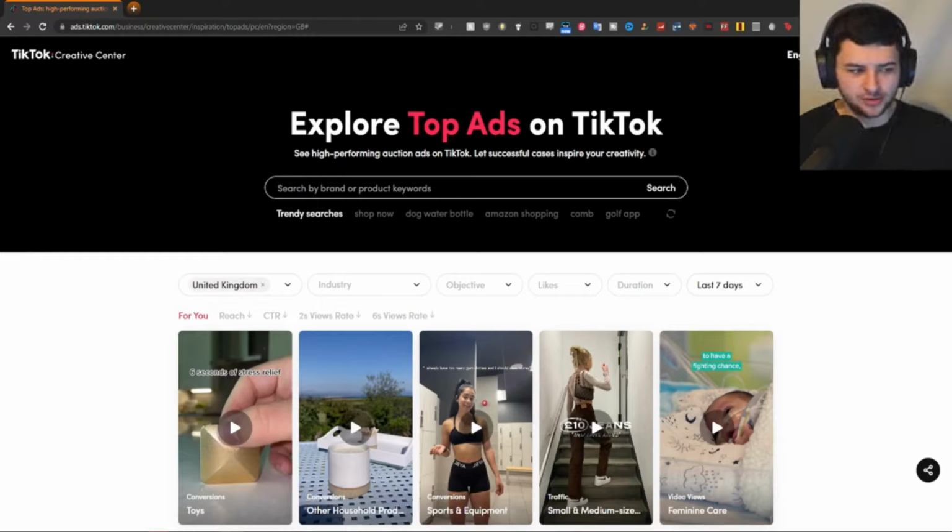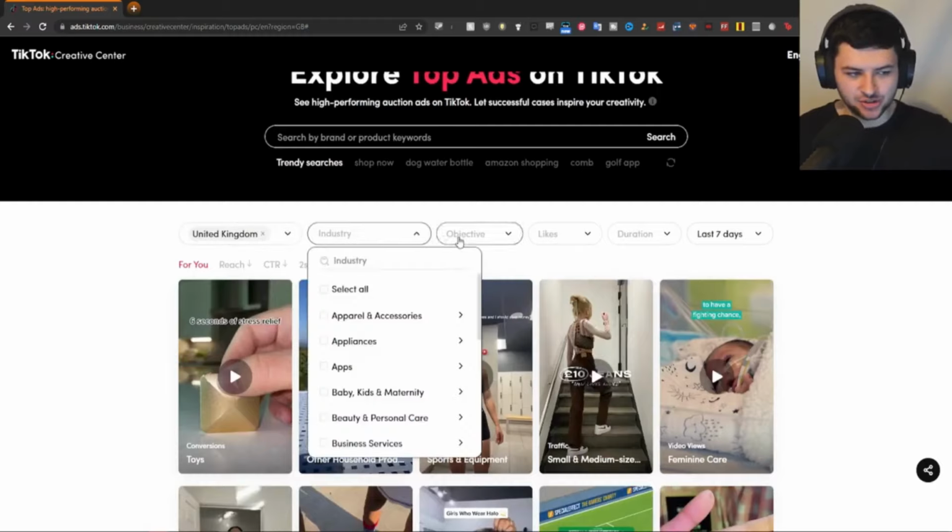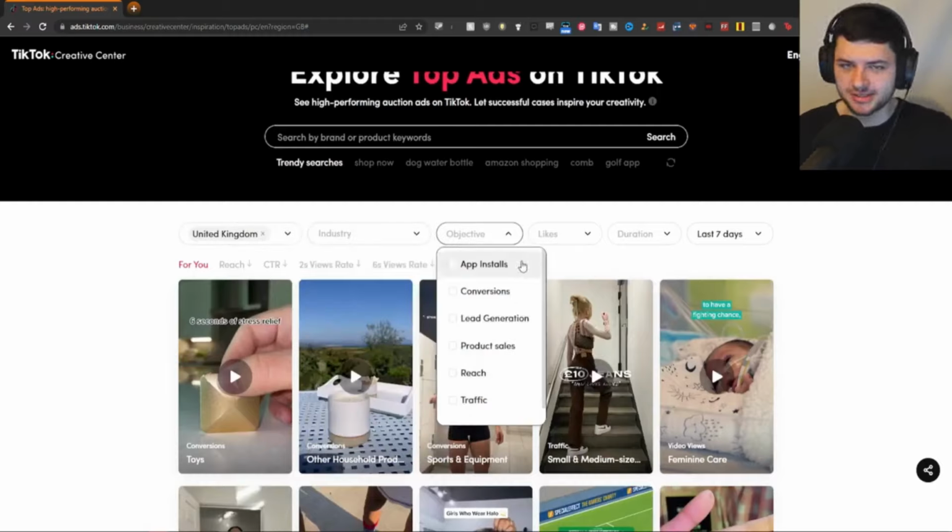So on here, we can have a look at trendy searches. We can click shop now. We can also search by a few different keywords, phrases, and niches in the search bar. We can also search directly by the name of a brand, and we can filter by country, industry, and objective. So what's the objective of the ad campaigns that we're having a look at in our research? Do they want app installs, if they're promoting some kind of Google Play app or iOS store app? Do they want conversions, which is also useful? Do they want lead generation?